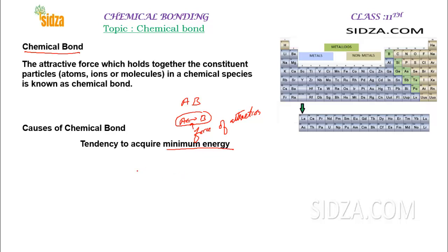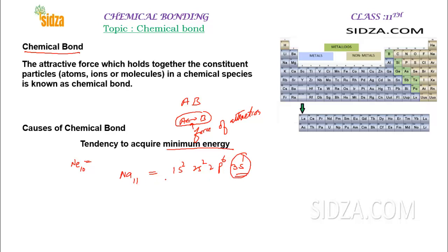Let's take an example. Sodium has atomic number 11, and its electronic configuration is 1s2, 2s2, 2p6, and 3s1. In the valence shell, the third shell, it has one electron, so it can gain the noble gas electronic configuration of neon, with atomic number 10, when it loses this valence electron.